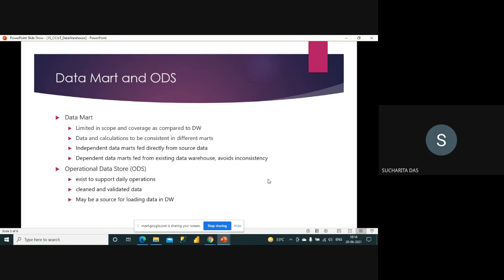Now there are two more terms you may hear if you have to work on a warehouse: one is known as data mart, and the other is operational data store, or ODS. A lot of people ask what the difference is between a data mart and a data warehouse. For simple thinking, a data mart is a very specific subset from the warehouse.